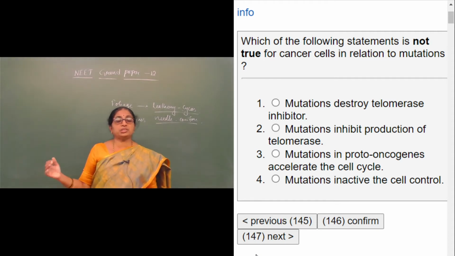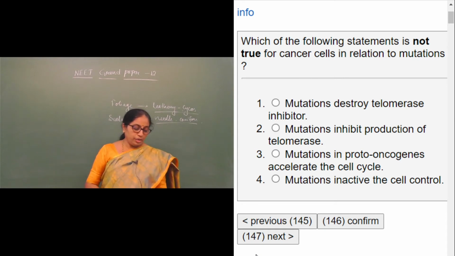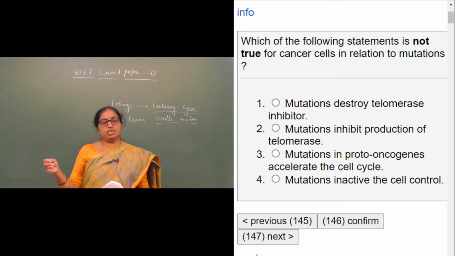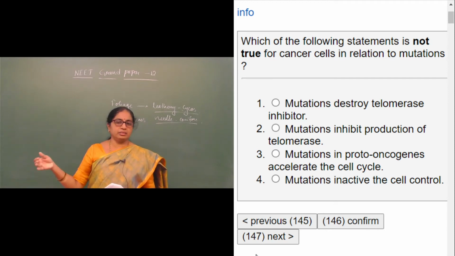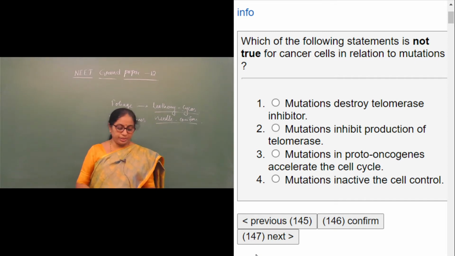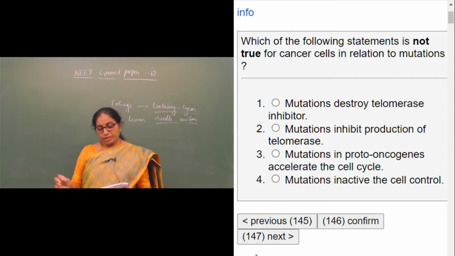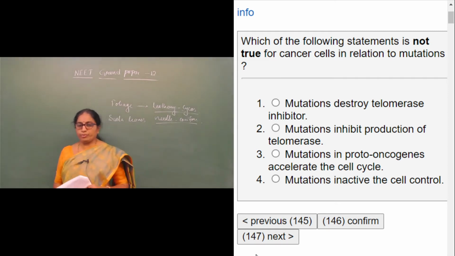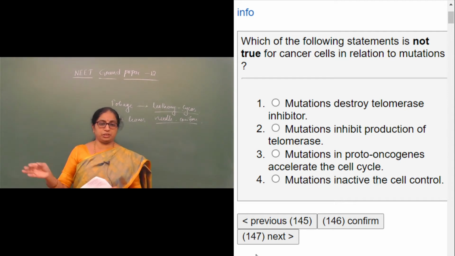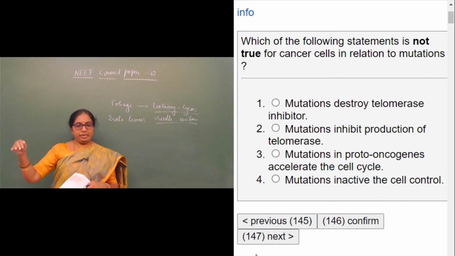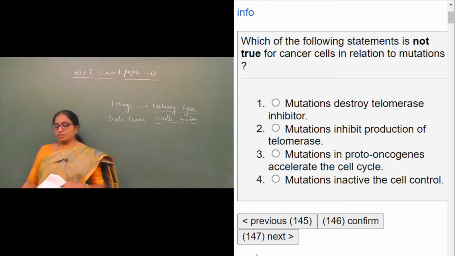Second one, mutations inhibit production of telomerase. So this is not a correct statement about mutations. Mutations inhibit production of telomerase is wrong. Instead, mutations disable the telomerases from doing their function. They do not stop production, but they stop the functions.